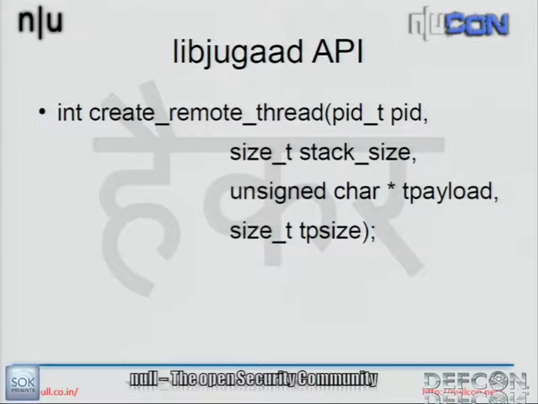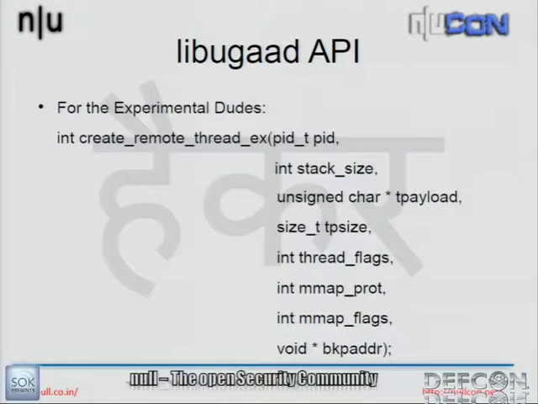So this is all that is required from a generic point of view. But if you want to try it out with different options, you can get greater control using the extended function, wherein you can specify your own mmap flags. Why I've kept this extension is because I've been finding a lot of problems with some of the distributions. So if you can try it out using different options for the mmap flags and the thread flags or whatever.